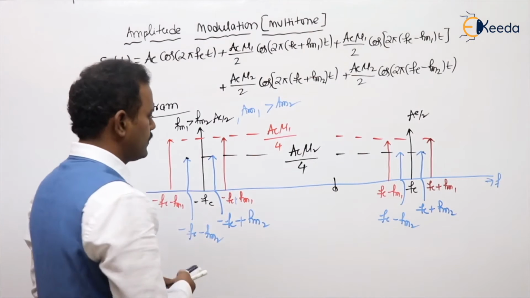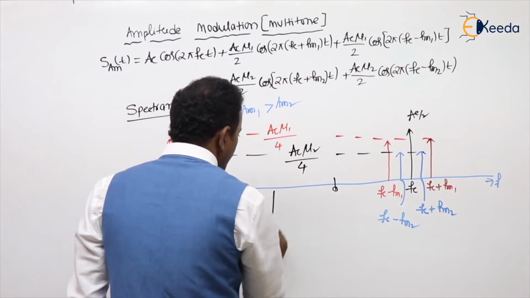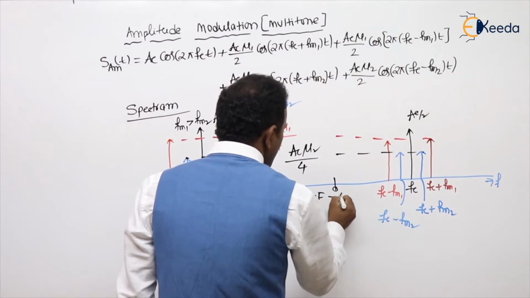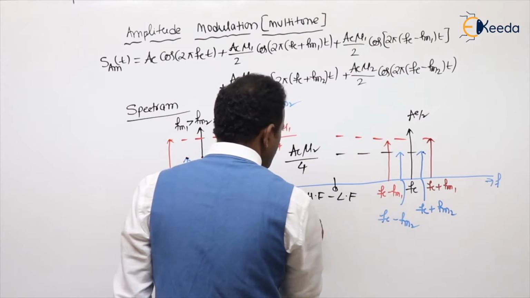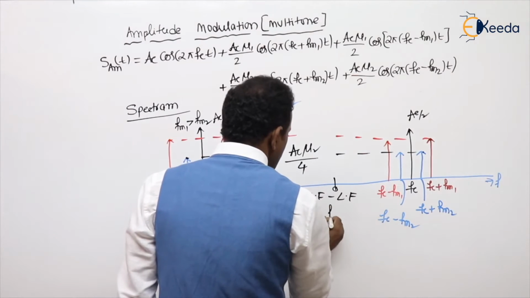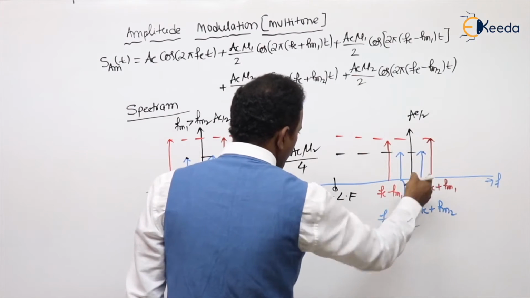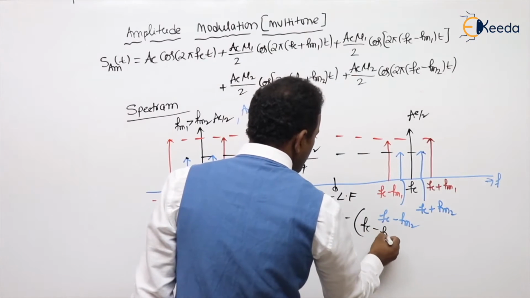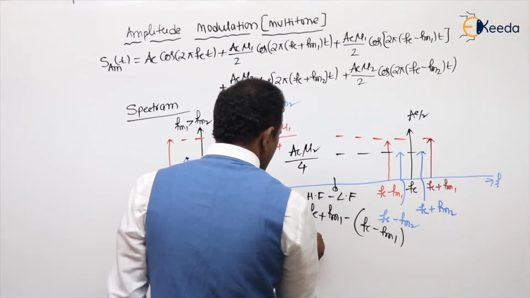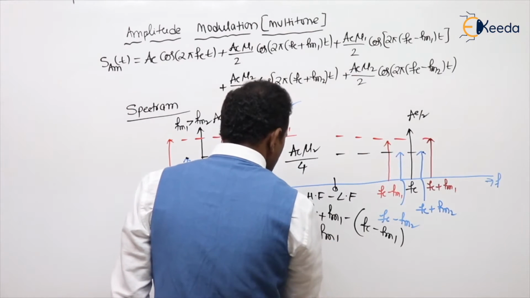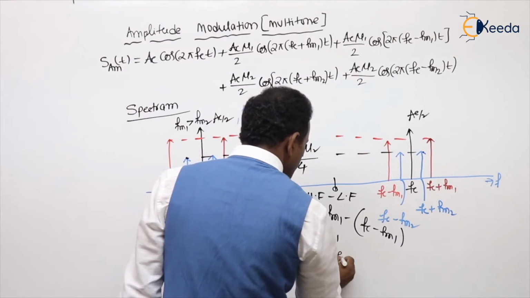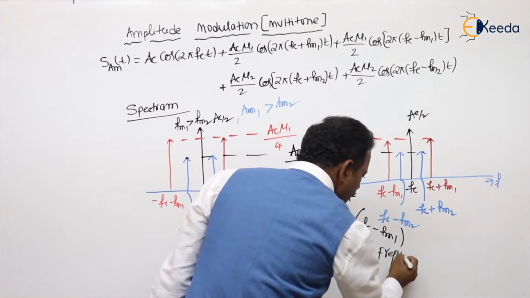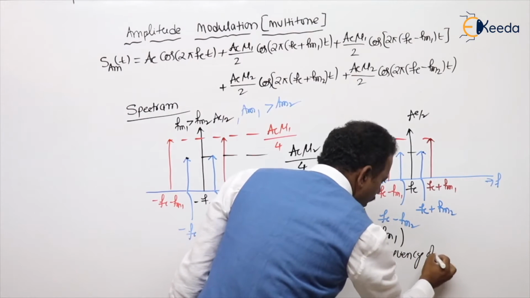Clear? Now, try to calculate the bandwidth. What is the bandwidth? Highest frequency minus lowest, on the positive side I told. What is the highest value here in this situation? Fc plus Fm1. What is the lowest value in this situation? Fc minus Fm1. Then it will be 2Fm1. So I can say 2 times the highest frequency of the message.